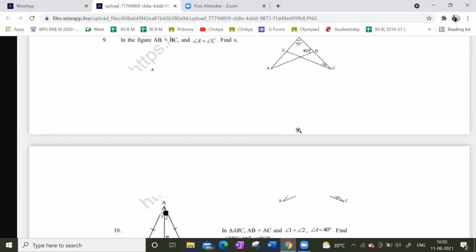70 degrees. Why? Because the figure AB is equal to BC given. As we know, we have seen one fundamental rule, a standard condition we have discussed. Whenever you have this condition, triangle ABD is equal to triangle CBE. So if these two triangles are equal, then what is angle A here? He only given angle A is equal to C, right? Angle A is 70, yes sir. I got it, sir.